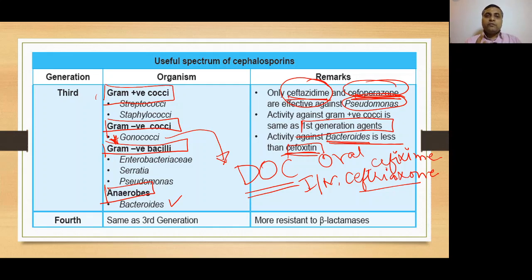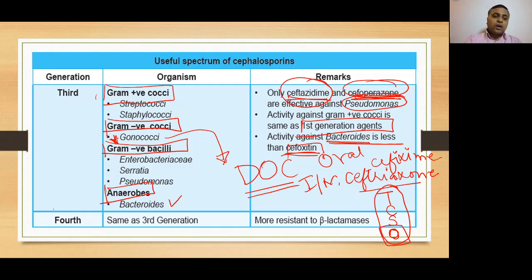Yesterday, I said we can give ciprofloxacin, ofloxacin, or spectinomycin, but please correct this: these drugs are alternative drugs for the treatment of gonorrhea. For gonorrhea, the drug of choice is either oral cefixime or intramuscular ceftriaxone. But if the patient is hypersensitive to beta-lactam antibiotics, then we can go for alternative drugs, which are tetracycline, ciprofloxacin, spectinomycin, or ofloxacin.